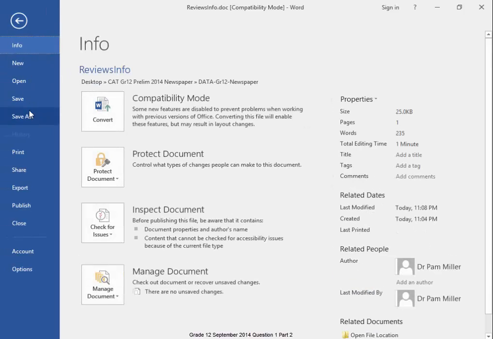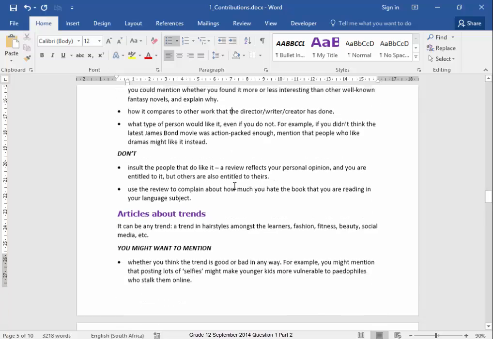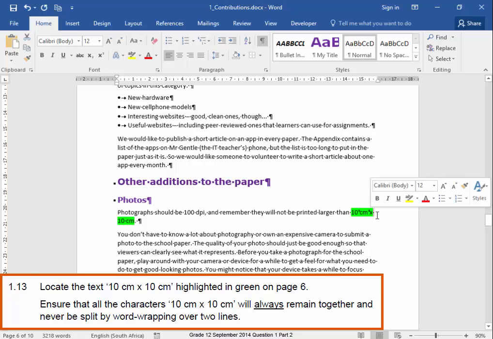Let me close it and go back to this document. Now here, I must make sure that this text never wraps over 2 lines. Show hide. Select the area between, Ctrl+Shift+Spacebar. There. Select the area between, Ctrl+Shift+Spacebar, and now it will not wrap over 2 lines.